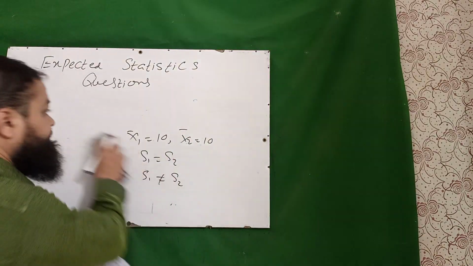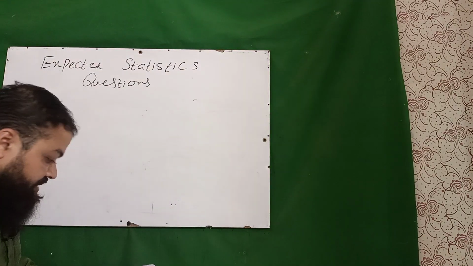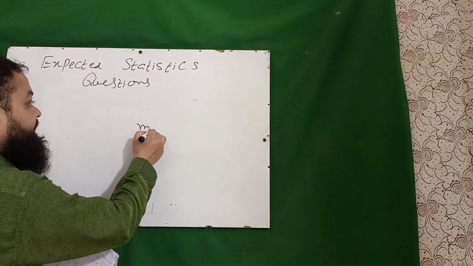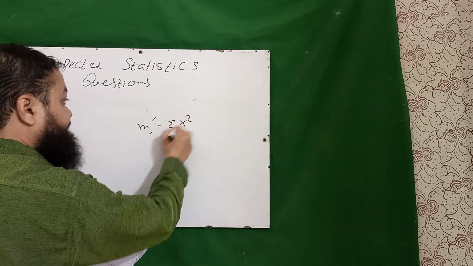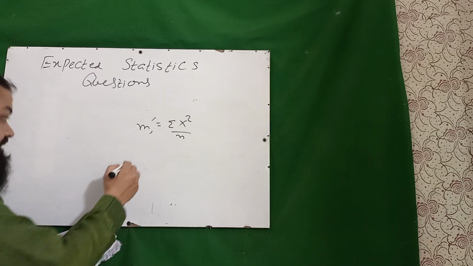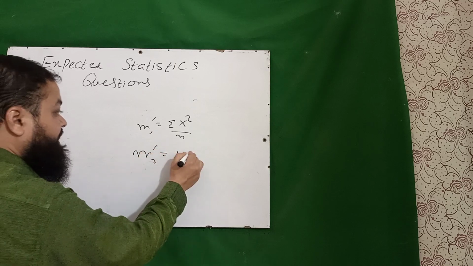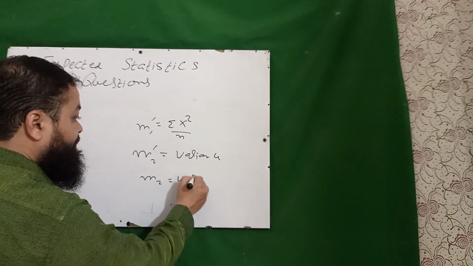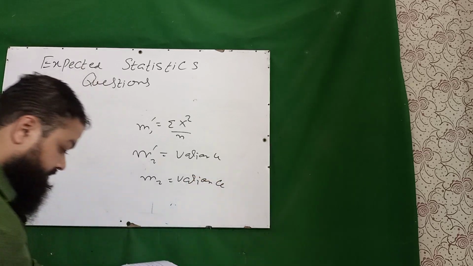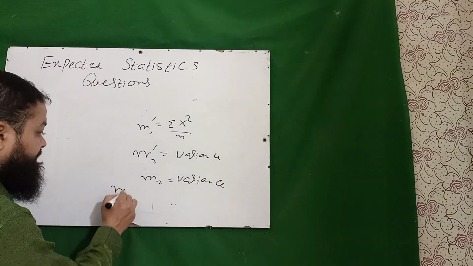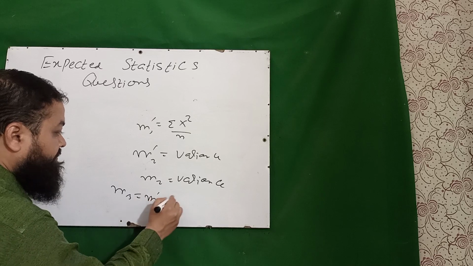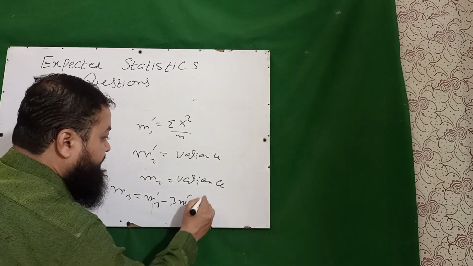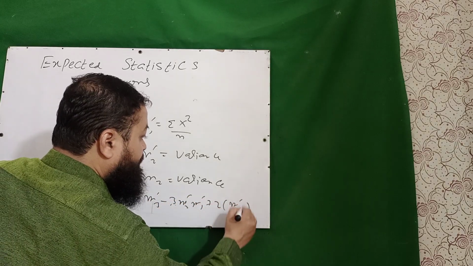Next question is, which one is correct? First one is M1 prime is summation x square over n. It is not correct. M2 prime is equal to variance. It is also not correct, because M2 is equal to variance. Second moment about mean is equal to variance. Third one is M3 is equal to M3 prime minus 3 M2 prime M1 prime plus 2 M1 prime whole cube. That is the correct option.